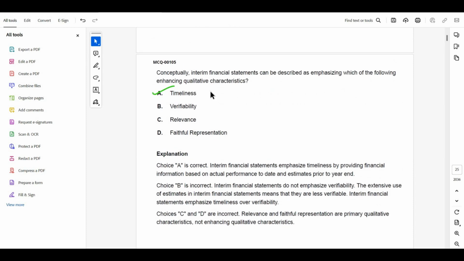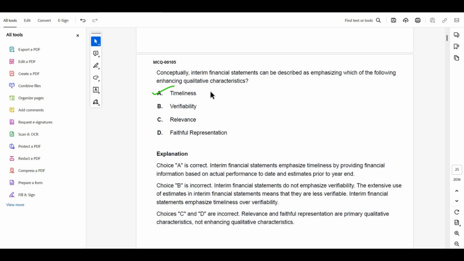Conceptually, interim financial statements can be described as emphasizing which of the following enhancing qualitative characteristics? Interim financial statements are the financial statements which are published in between the year.